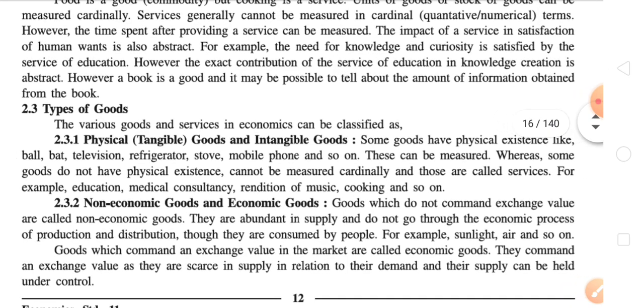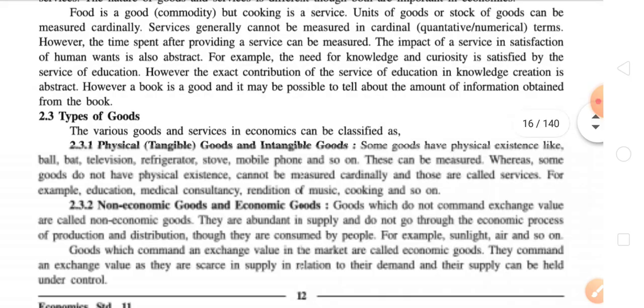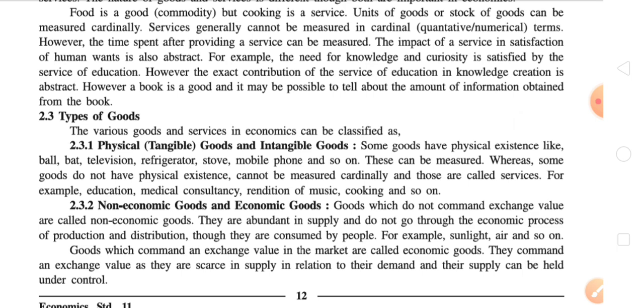First of all, let us start with the first type, that is physical or tangible goods and intangible goods. As we have already discussed in the meaning of goods, all those goods which have physical existence, or are tangible in nature, are called goods, while all those goods which are intangible, or do not have any kind of physical existence, are intangible goods.